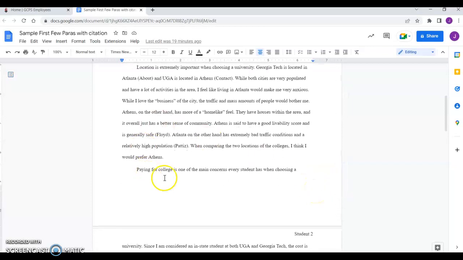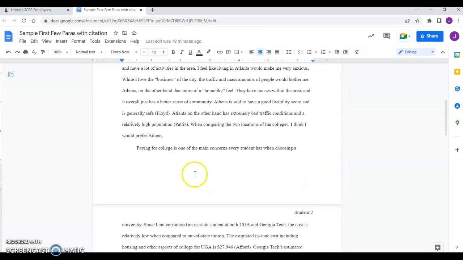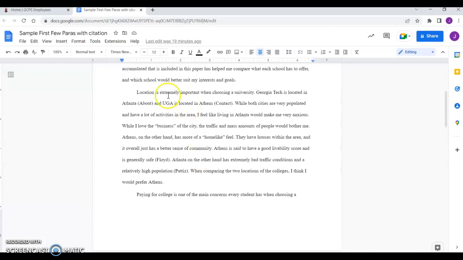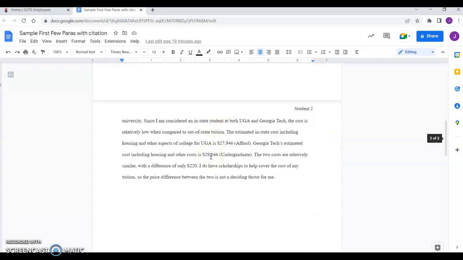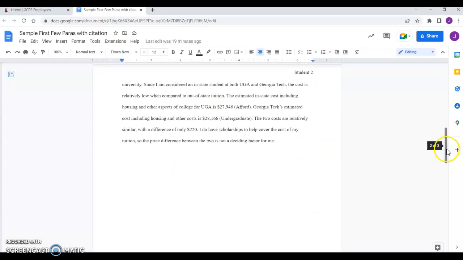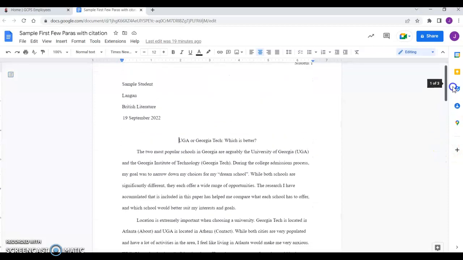And you can see here the student goes on in the next paragraph about paying for college. So each of your paragraphs really can be about something you're researching. So this one's location, this one's paying for it, and on and on. It's really easy to create this paper.